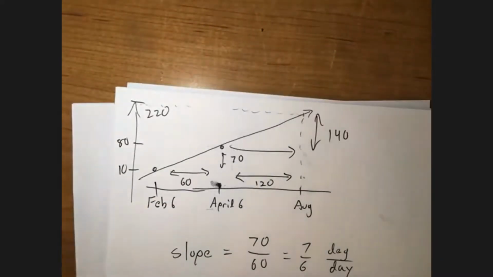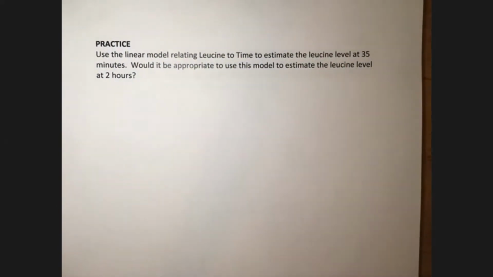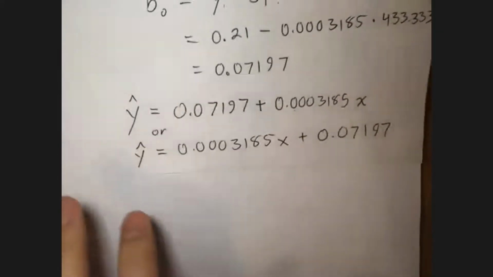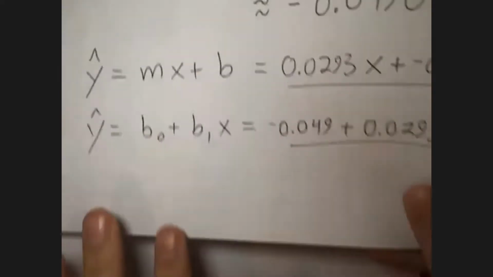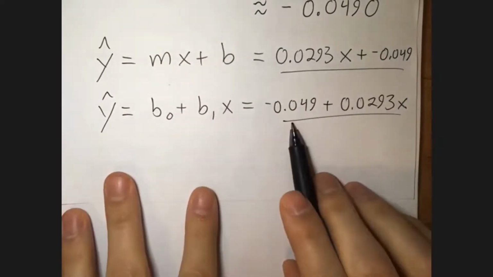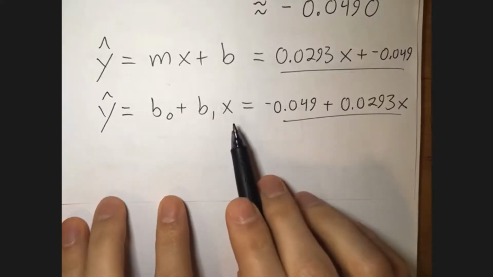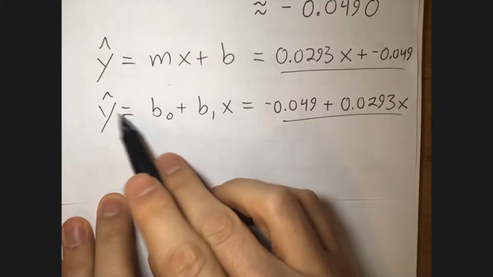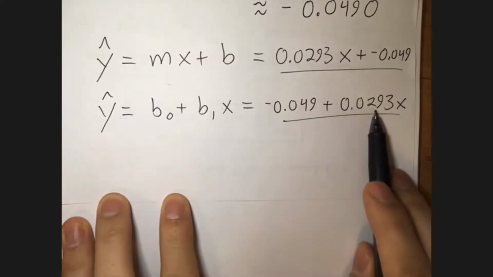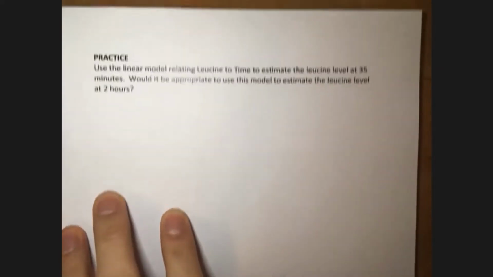All right. This is the question that we were just asked. If you remember, we worked this out. We found the linear model. That was from today. The linear model relating leucine to time. So X was time, Y was the leucine amount. Right. This was our linear model. Let me copy that down into this area.